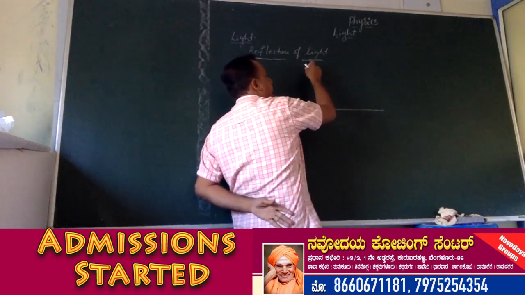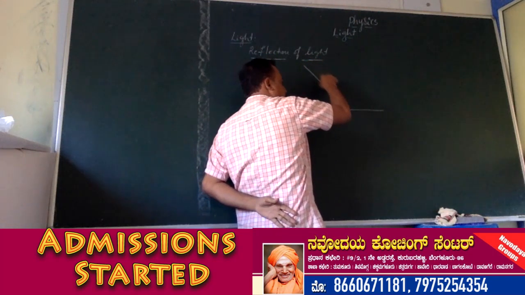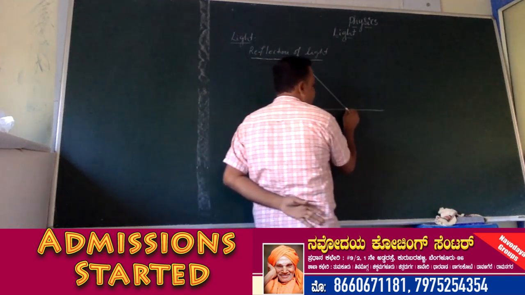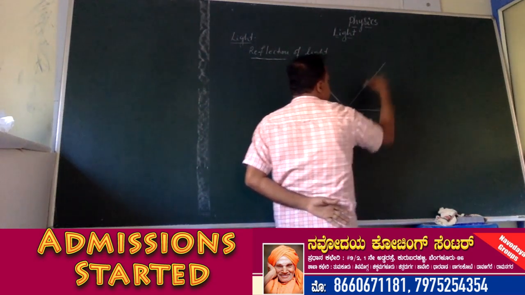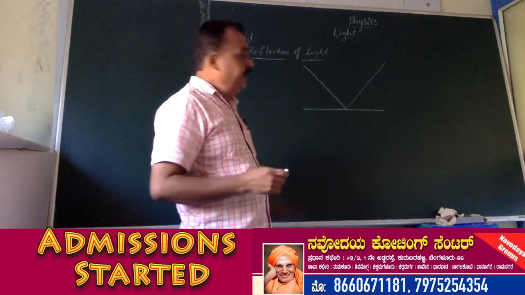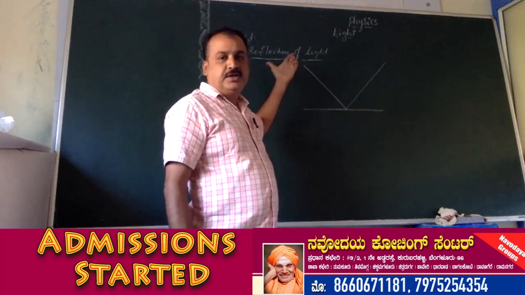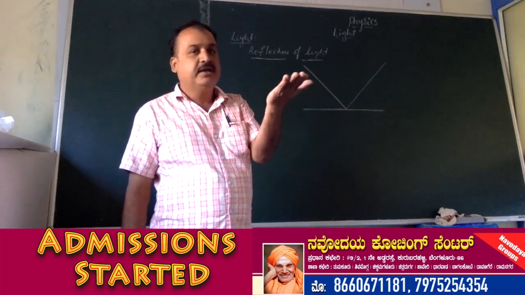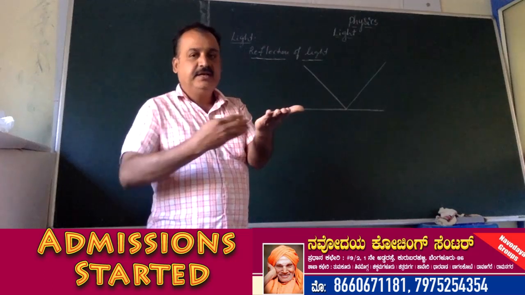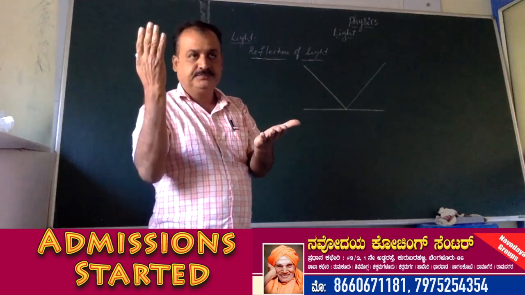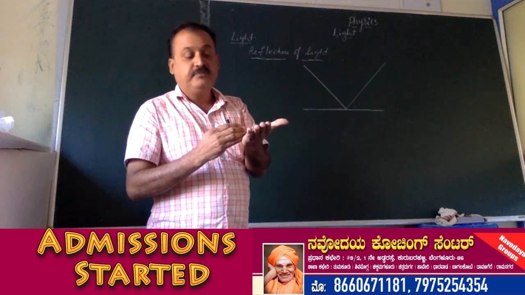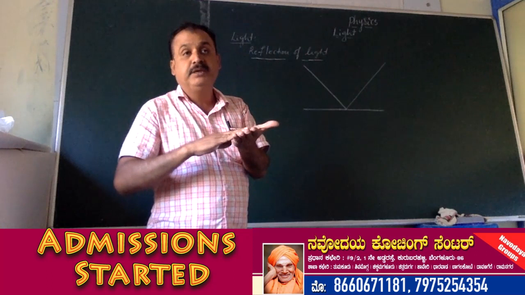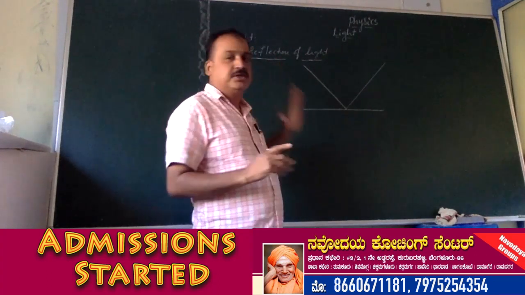If a ray of light falls on this object, it reflects. So the rebouncing of light is called reflection of light. When a ray of light falls on a highly polished plane surface, it reflects or rebounds. So the phenomenon of the rebouncing of light when it falls on a highly polished plane surface is called reflection of light.